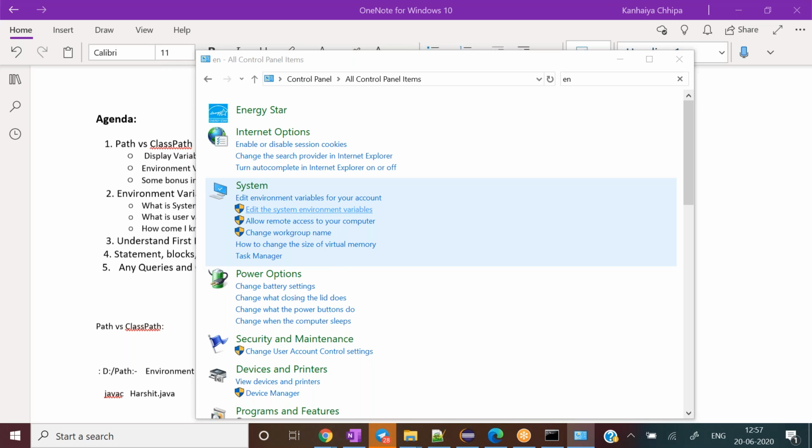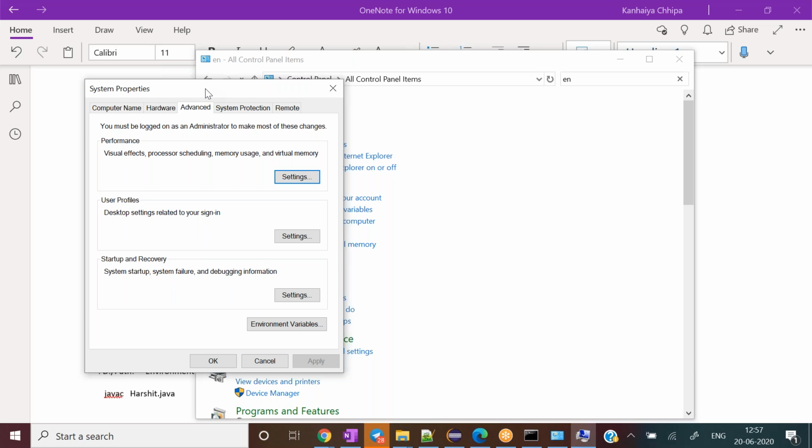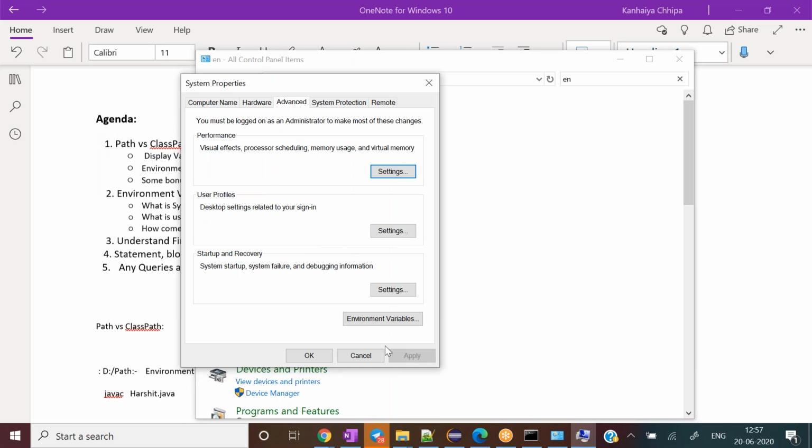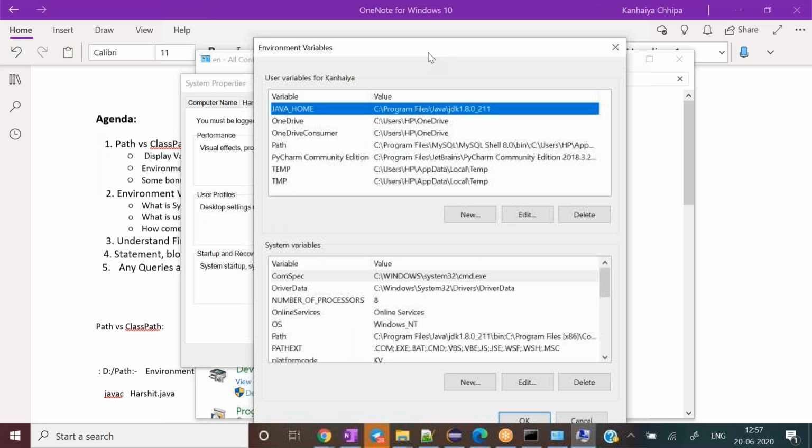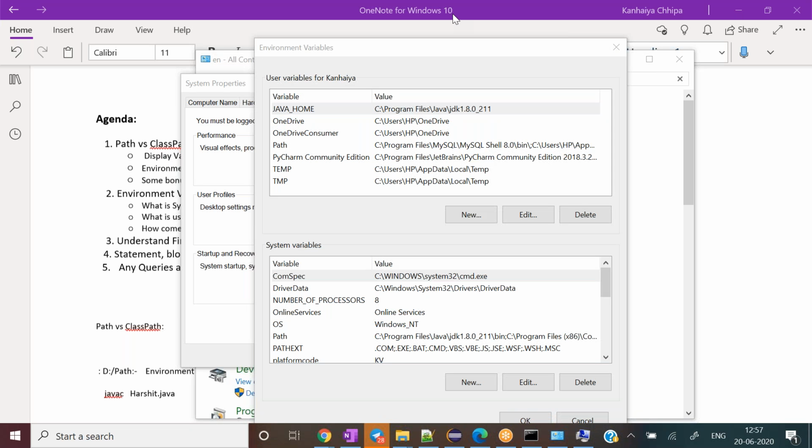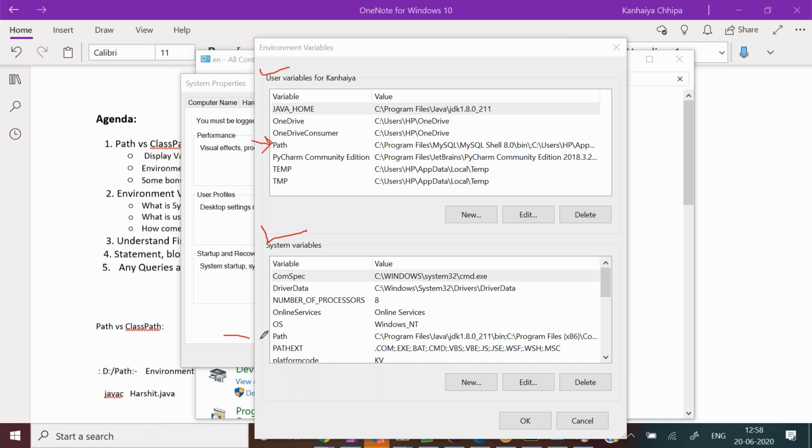Now let's look into the system and user variable. So this is our environment variable. See two different sections here and try to understand these. The first one is the user variable, and the second one is the system variable. And here the path exists here also and the path exists here also.